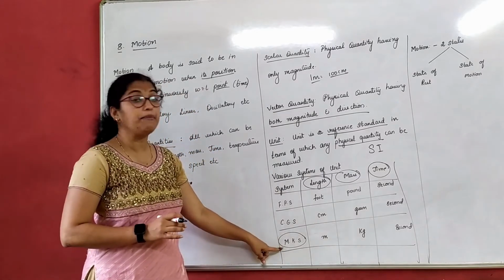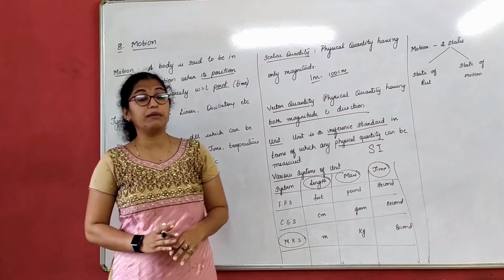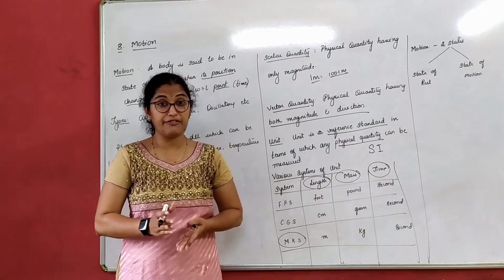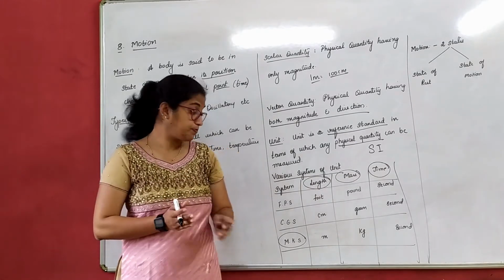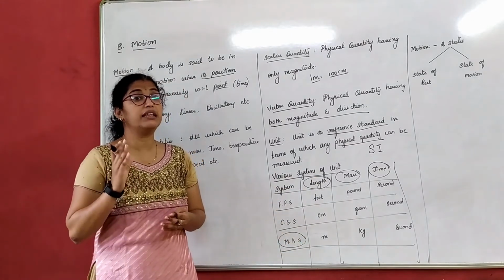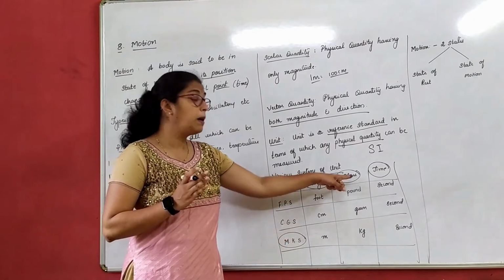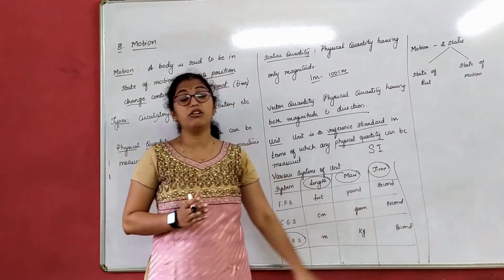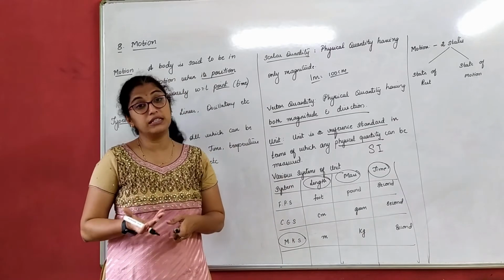We follow the MKS method. We have to remember that the MKS method is the method which we follow everywhere for all the units. That means wherever we have a length, we have to consider the length in terms of meter. Mass is always considered in terms of kg. Time is always considered in terms of seconds.